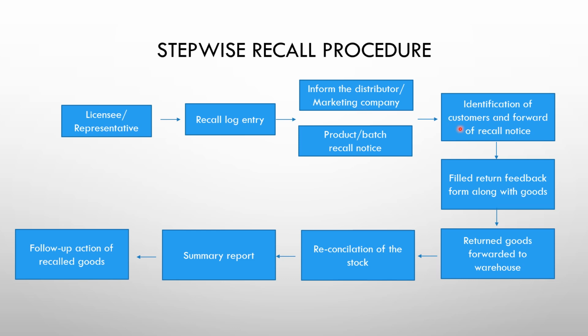The distributors or the marketing company have to identify the customers as well as forward the recall notice issued by the licensee or the representative. The customers have to see the recall notification, see the urgency of the recall, and initiate the recall as soon as possible.